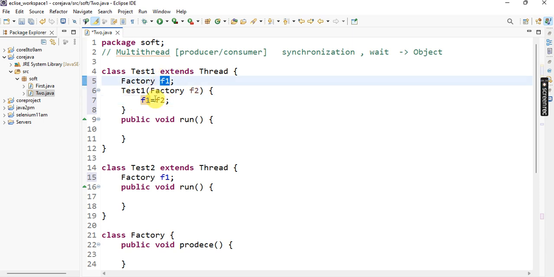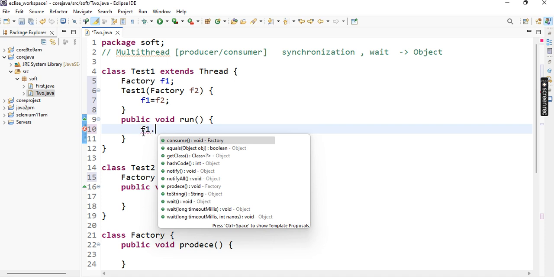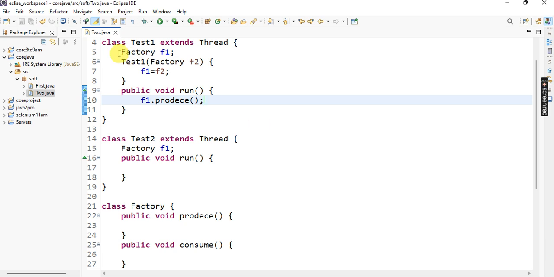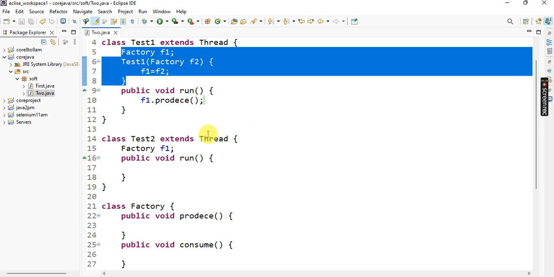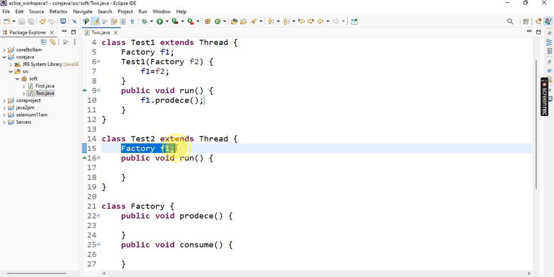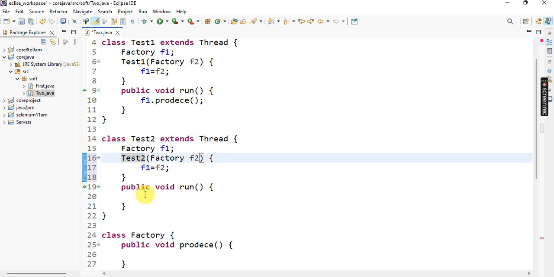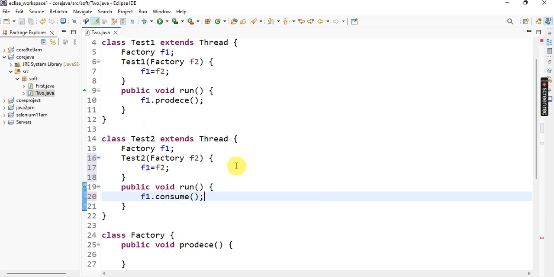Now it is possible to call that producer method. f1 dot produce method we can call. Same scenario here also. The second thread I also have to define here, then f1 dot consume. The produce method I call, the consume method also I call.